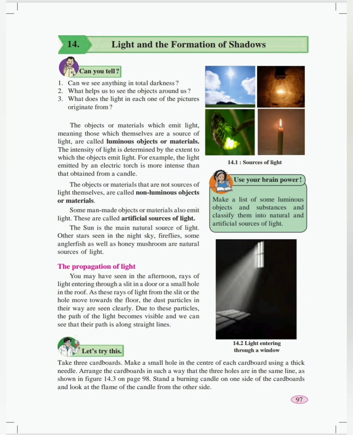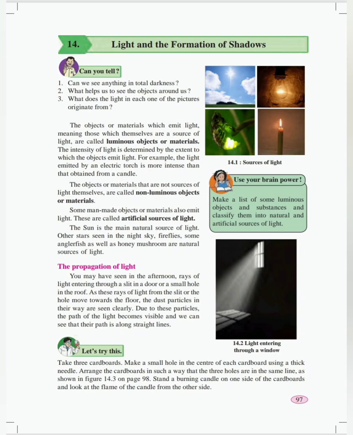Images in the plane mirror. The left and the right side of the original object appear to be exchanged in the mirror image. The image is as far behind the mirror as the object is in front of it. The size of the image is the same as that of the object, that is the plane mirror.